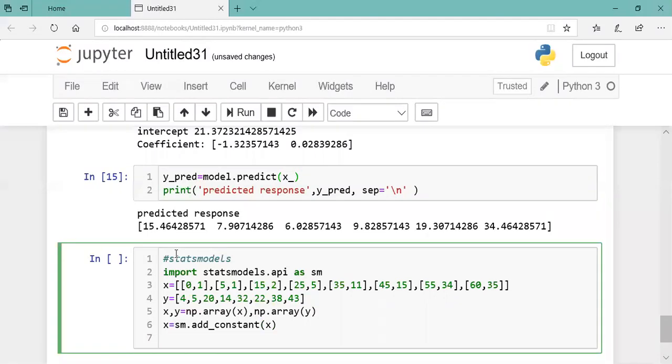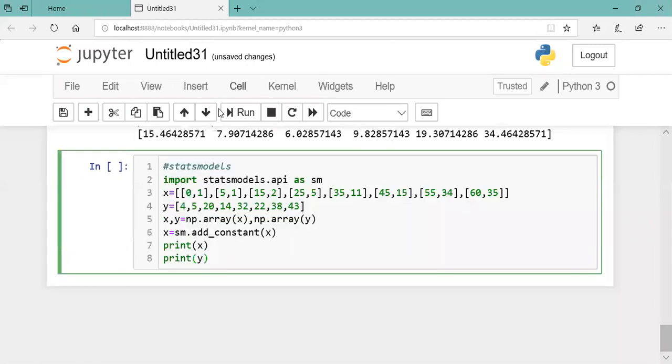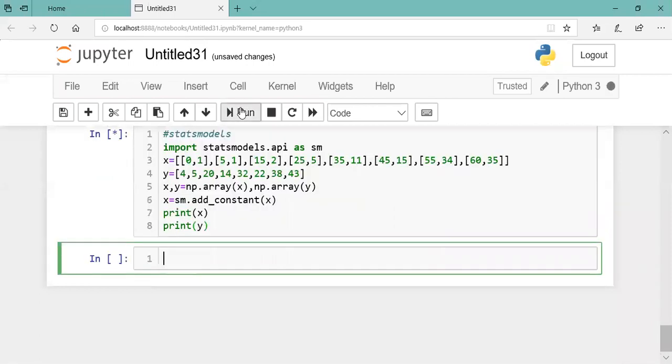Then print x and print y. Try to see the output. Here I have used add constant. We need to add a column of ones.